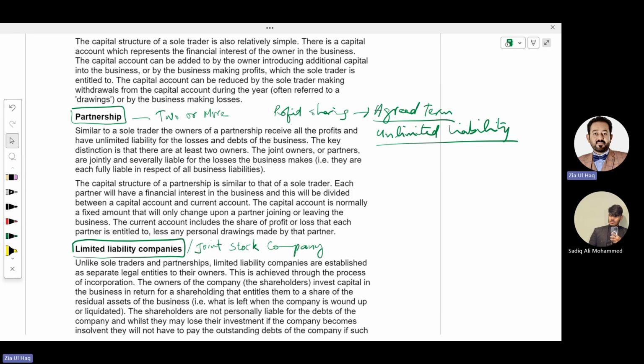In partnership, two or more people have invested the money, they run the business and they share profit as per agreed terms. In both, the owners' liability is unlimited, meaning it is not restricted to the amount of investment only. In case of losses, their personal property can be sold to pay the debt of the company.